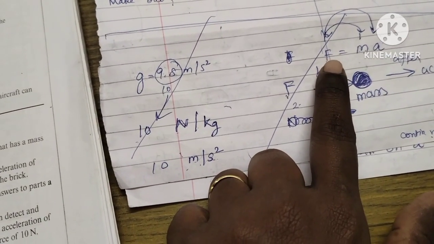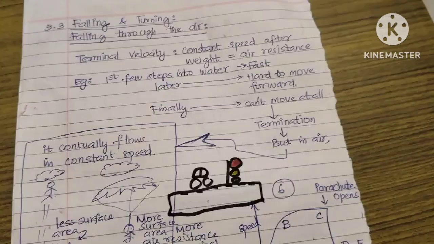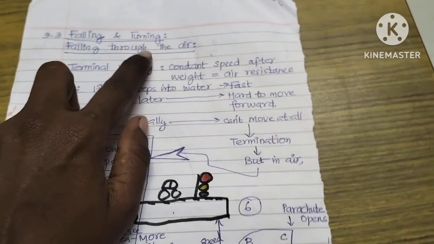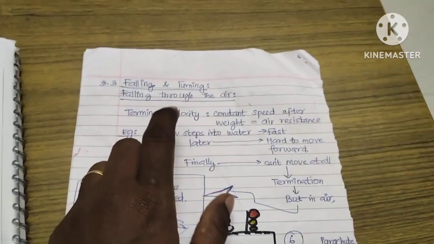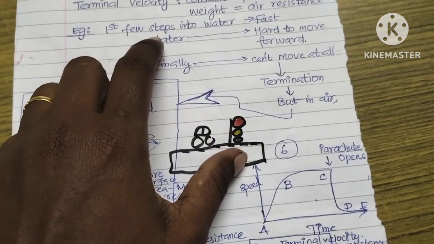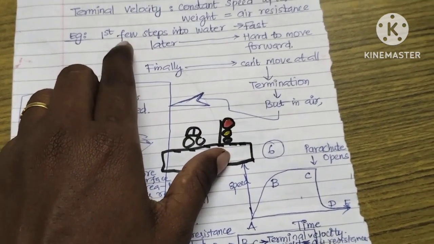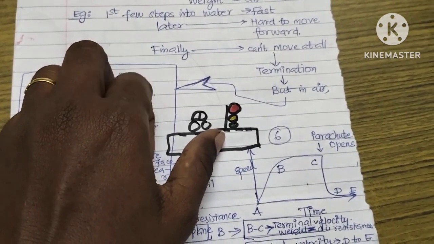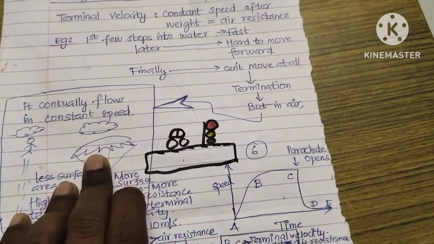Okay. So next is falling and turning. First is falling through air, next is turning through air. Let me start this with a simple analogy. If you are walking into the water, in the first few steps you can go fast. Later it will be hard to move forward. Finally you cannot move at all.